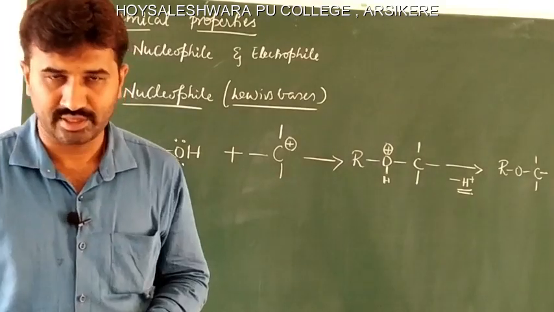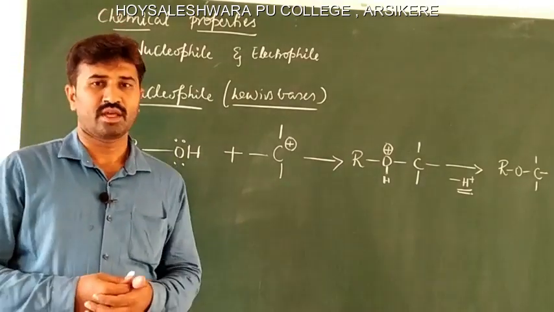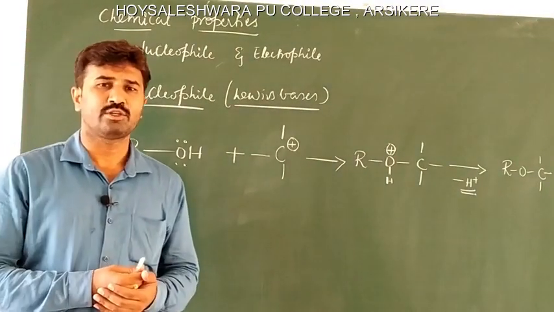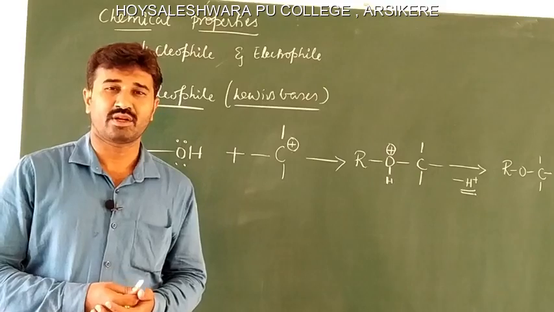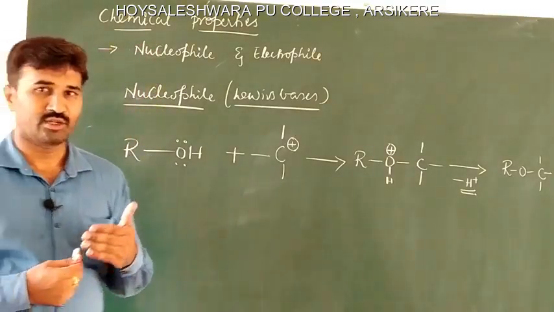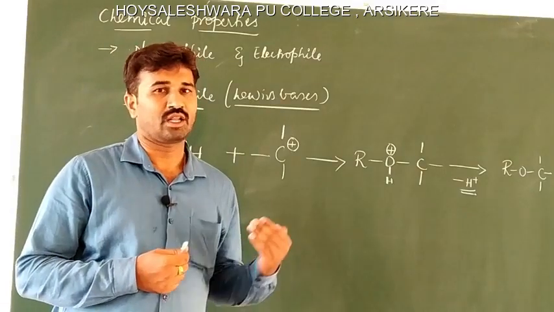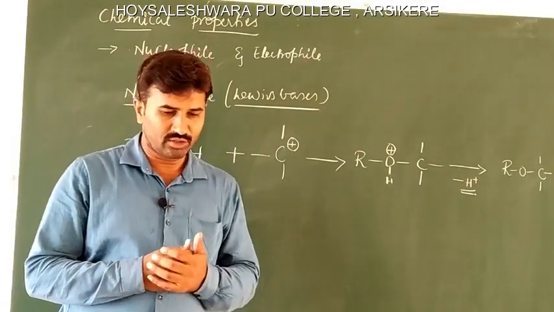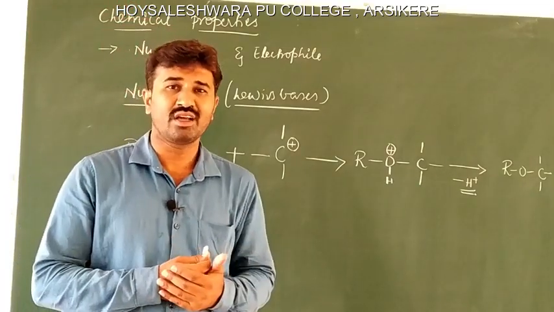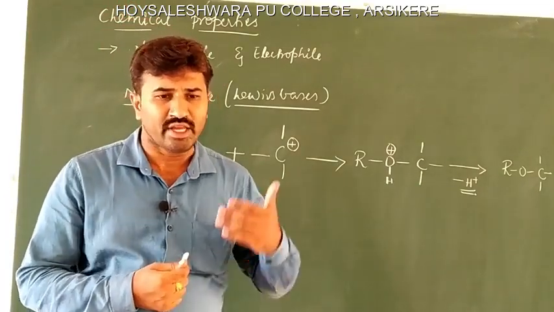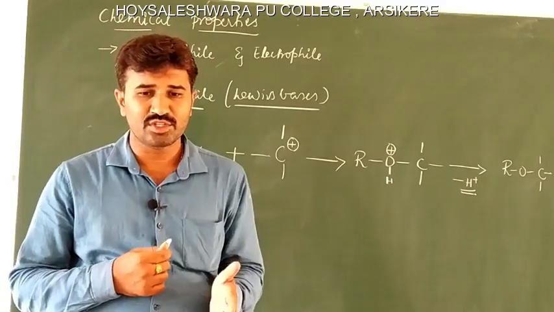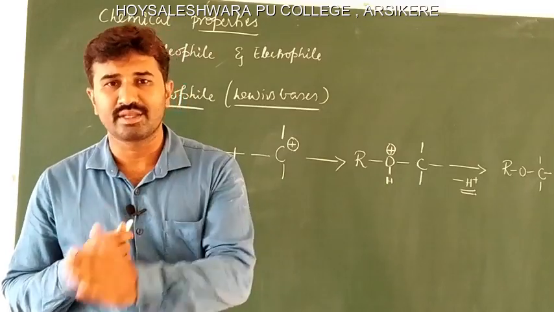The next topic is chemical properties of alcohols. Alcohols are versatile compounds, that is, they behave both as a nucleophile and electrophile depending on the conditions. Let's see when the alcohol behaves as a nucleophile and when it behaves as an electrophile. We know that electrophiles are electron deficient species and nucleophiles are electron rich species. In a simple way, nucleo means nucleus, phile means loving. These are the species which love the nucleus.